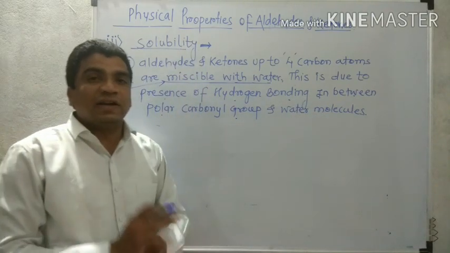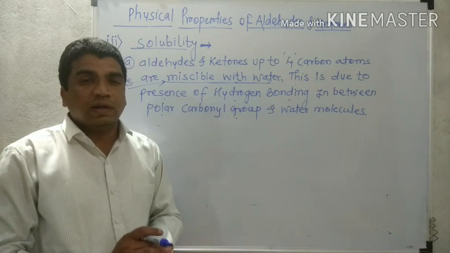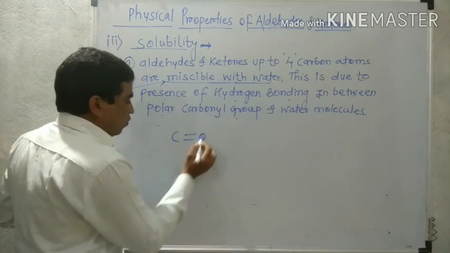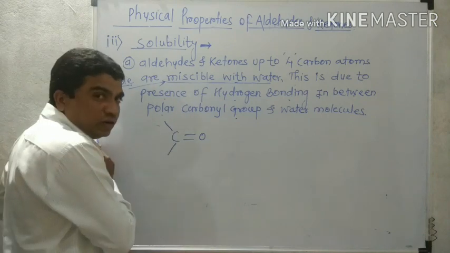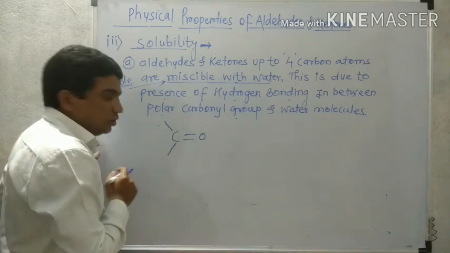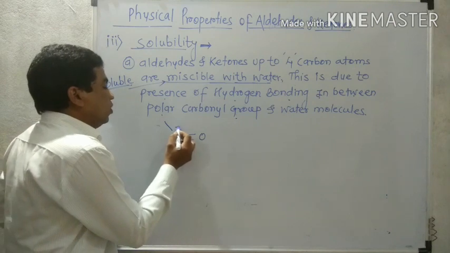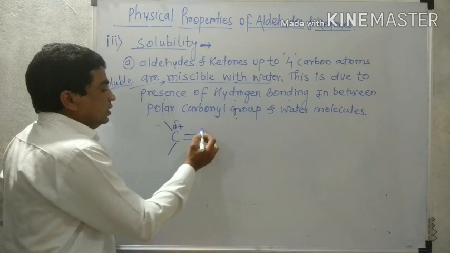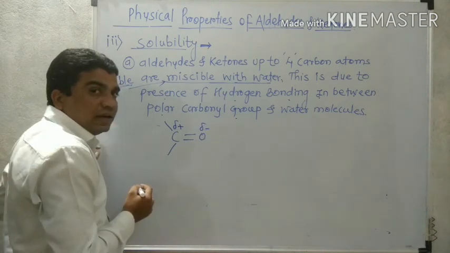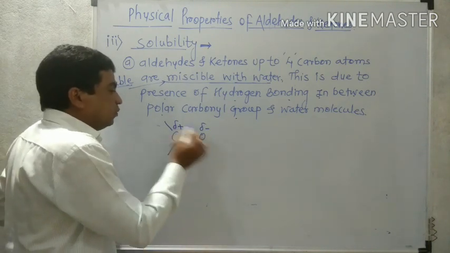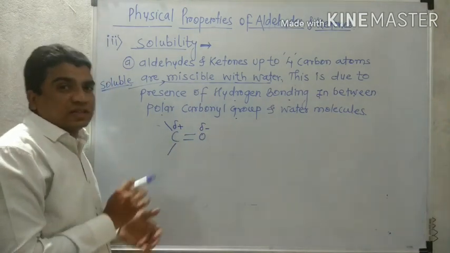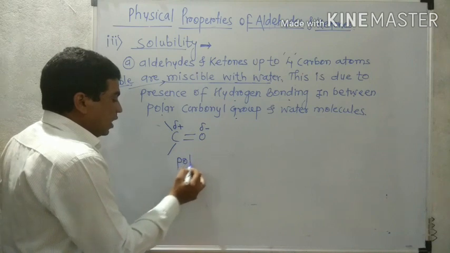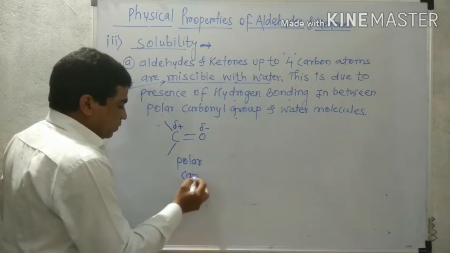The carbonyl group, C double bond O, of aldehyde or ketone is polar in nature. The carbon atom acquires a partial positive charge and the oxygen acquires a partial negative charge. When this type of charge separation occurs in a structure, it is called polarity. Therefore this is the polar carbonyl group.